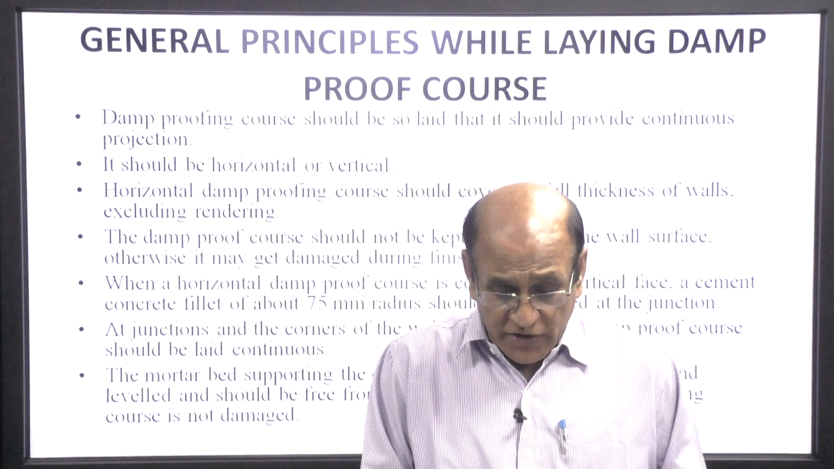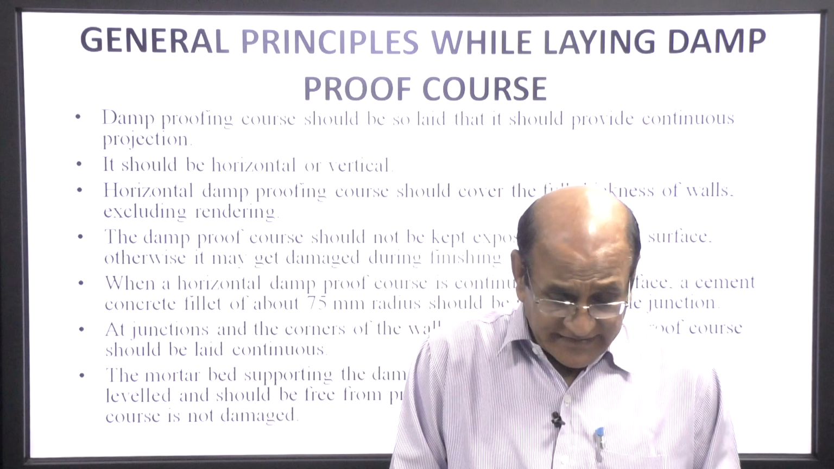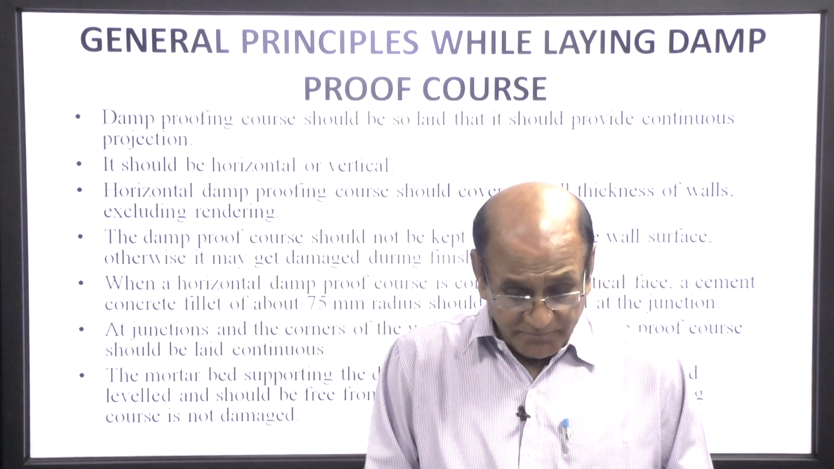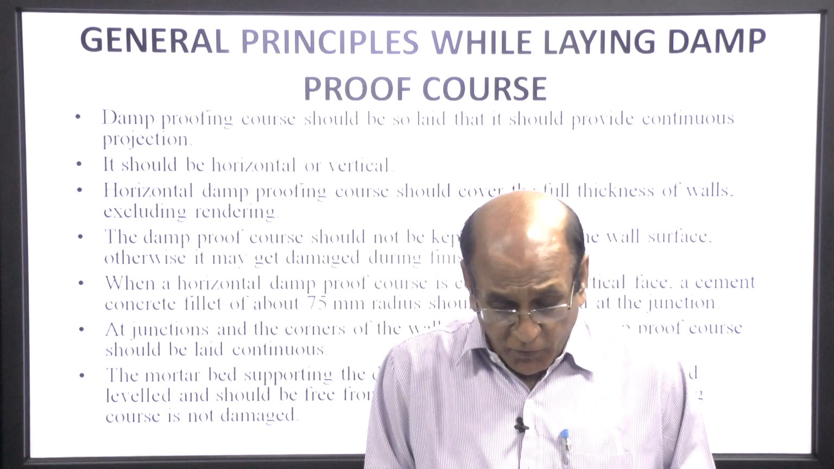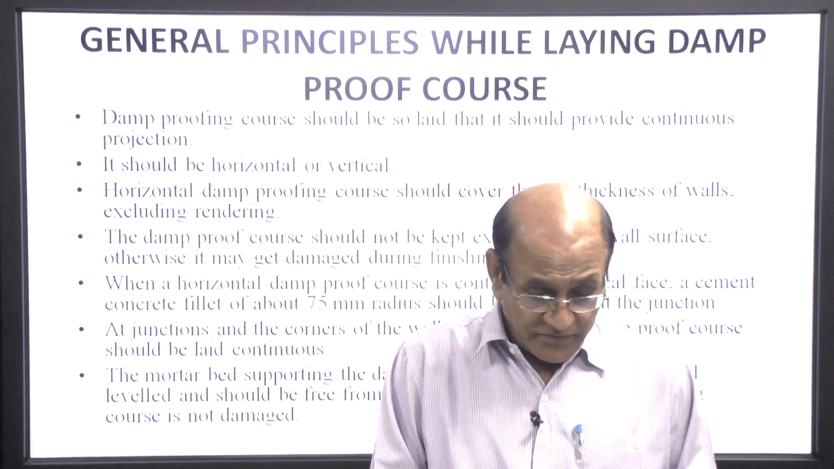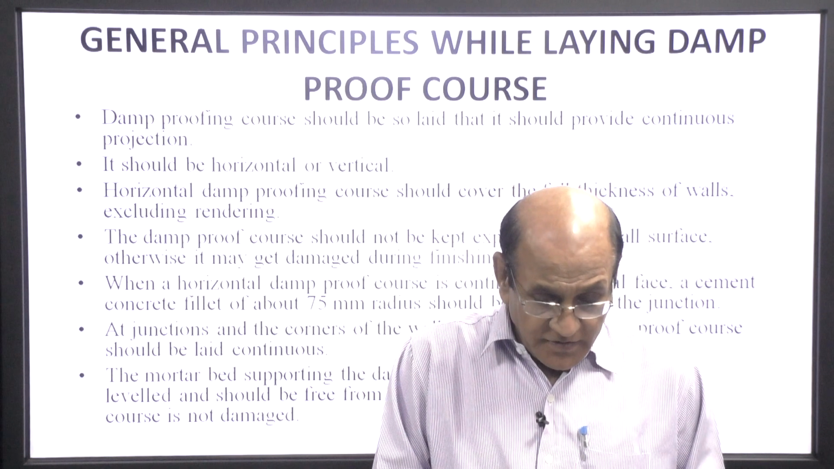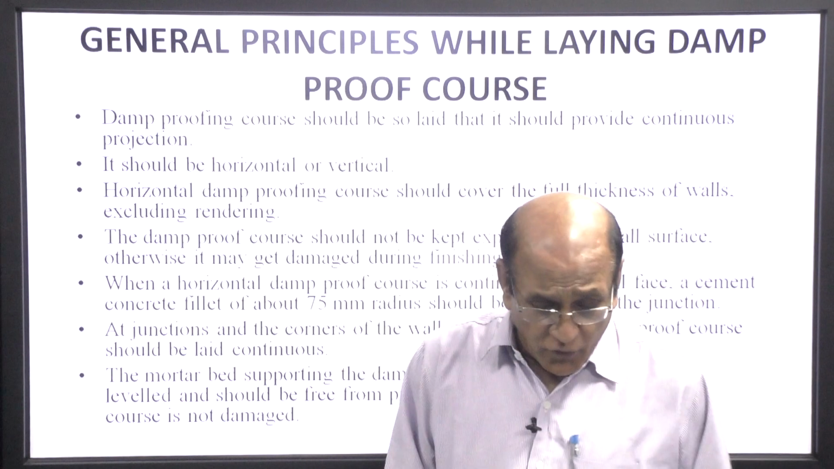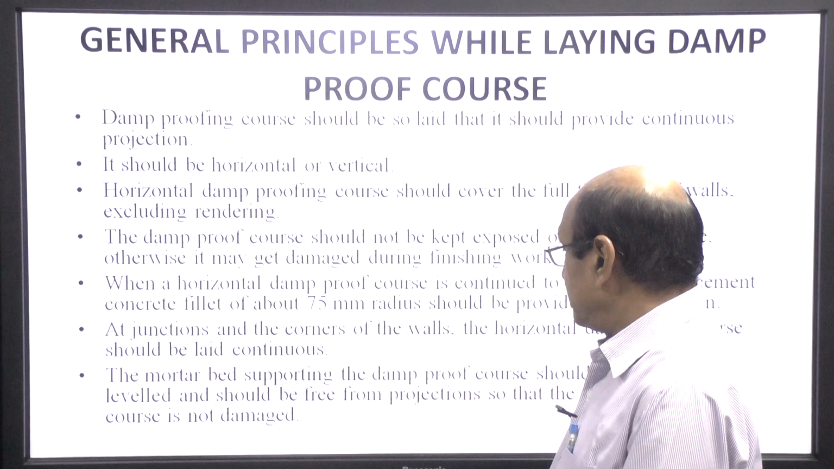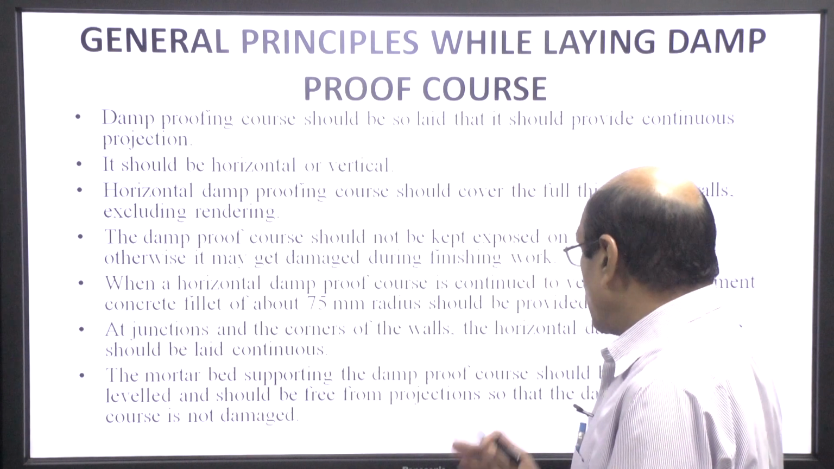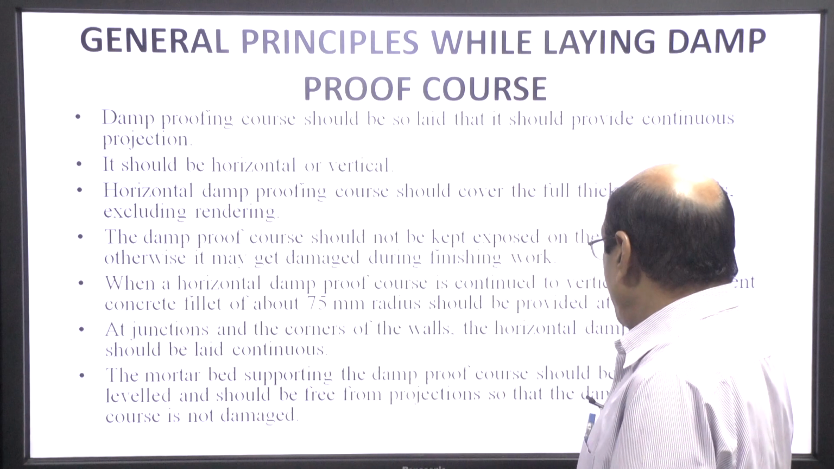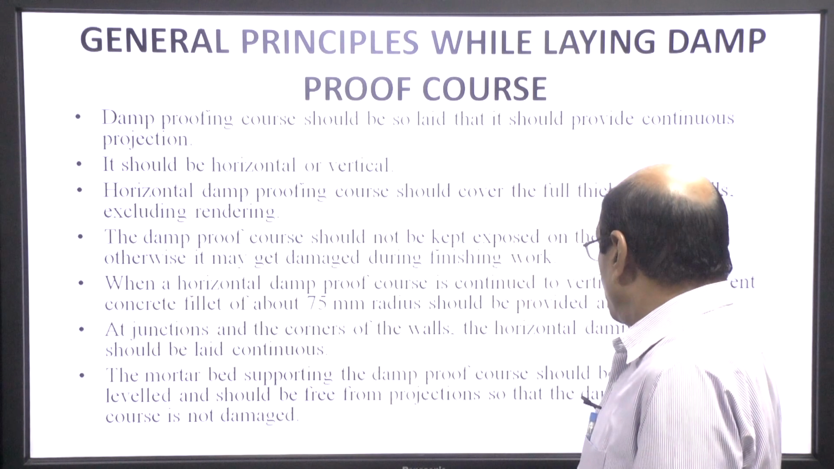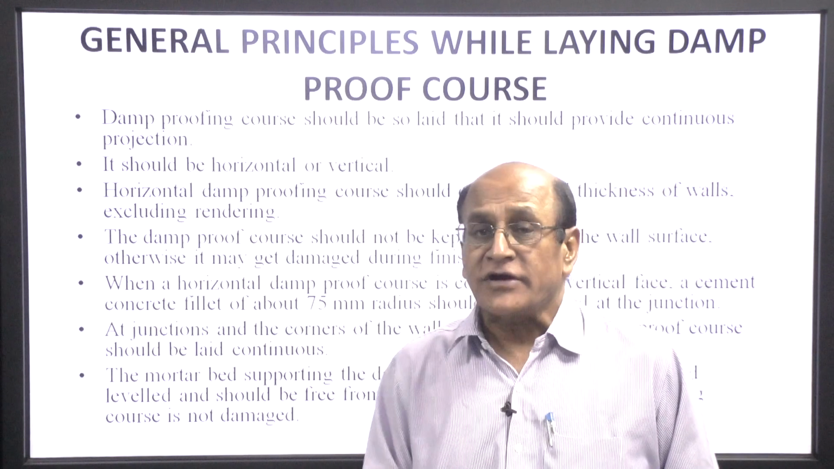When horizontal damp proof course is continued to a vertical face, a cement concrete fillet of about 75 mm radius should be provided at the junction and the corner of the wall. Horizontal damp proof course should be laid continuous. If the mortar bed is supporting the damp proof course, it should be even and level and should be free from projection, so that the damp proofing course is not damaged.